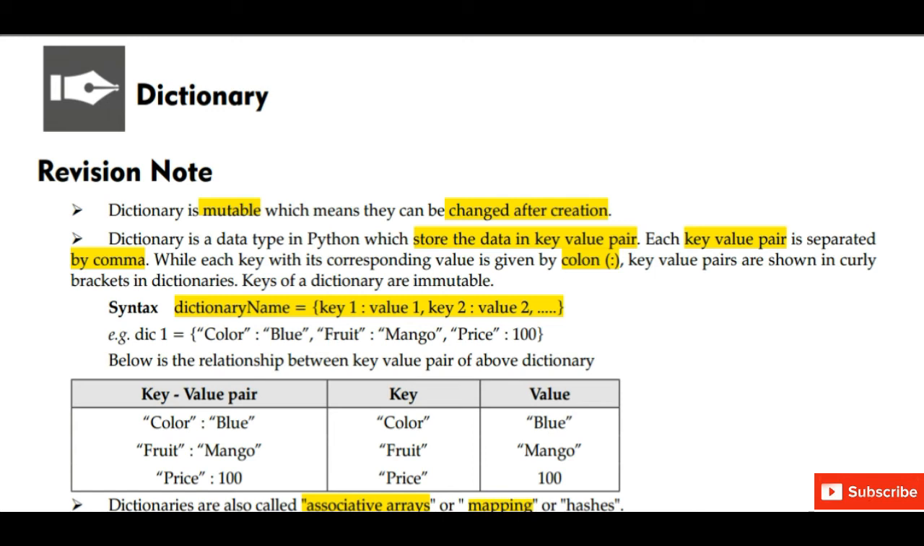So how do we create a dictionary? The syntax to create a dictionary is, first we will write the dictionary name. Dictionary name is equal to, first we will start the curly braces, key1 colon value 1, comma, key 2 colon value 2, comma, key 3 colon value 3, and so on. So we can create key value pairs. We can create as many key value pairs as we want.